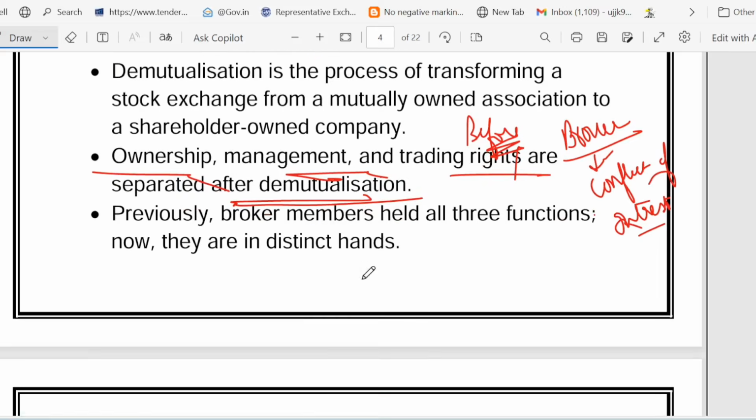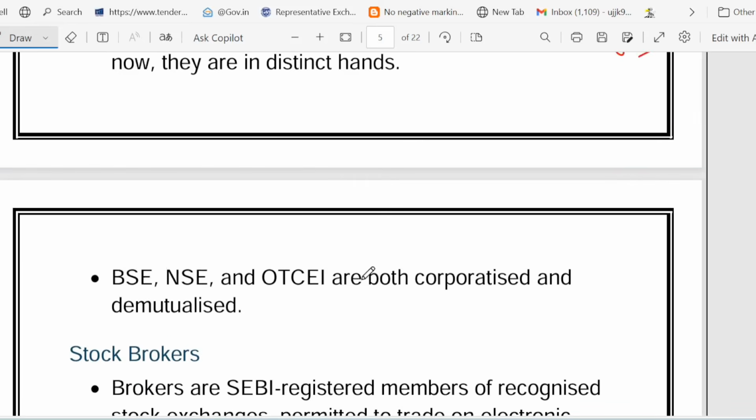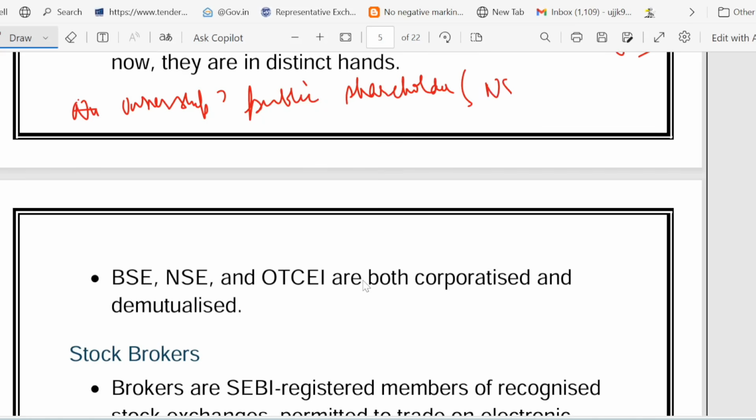Now what happened after that? Ownership was separated. Ownership went into the hands of public shareholders, like you can own NSE shares.